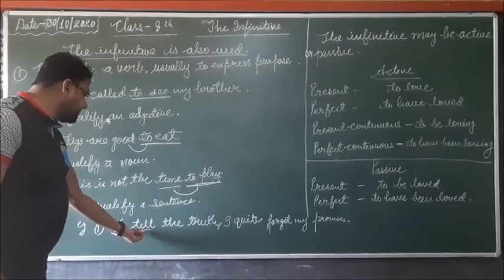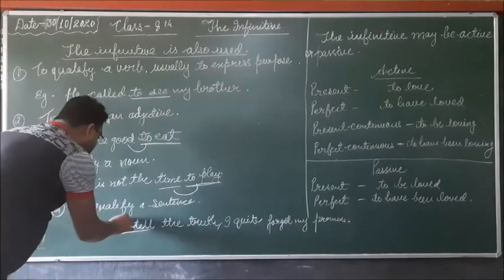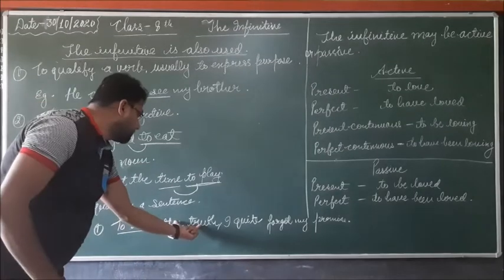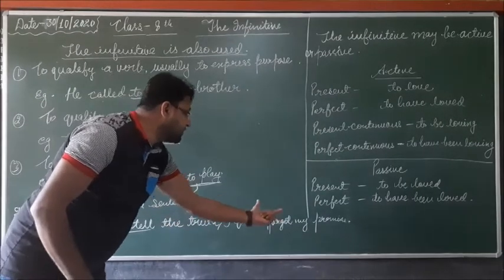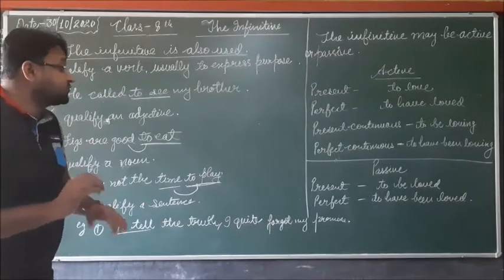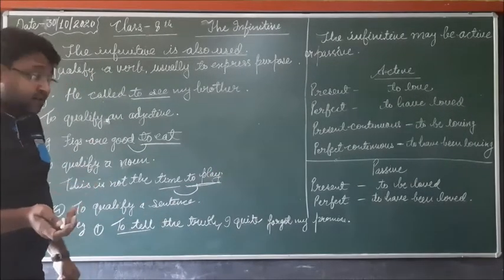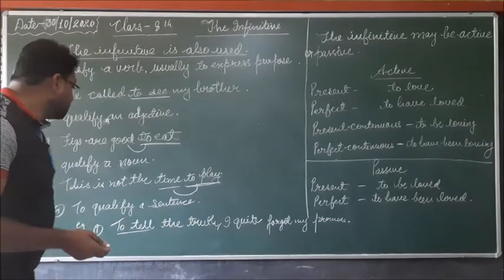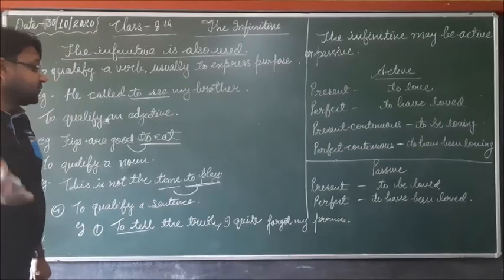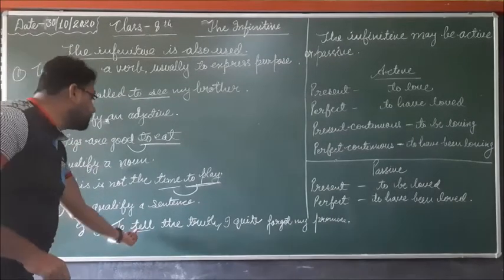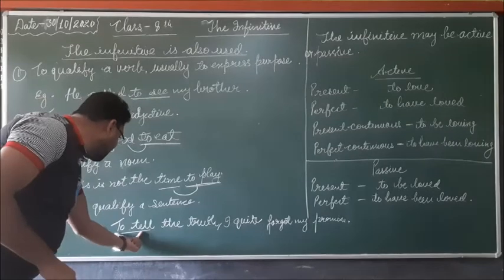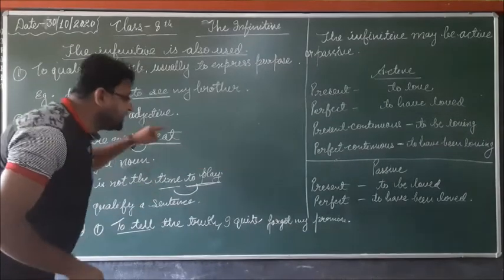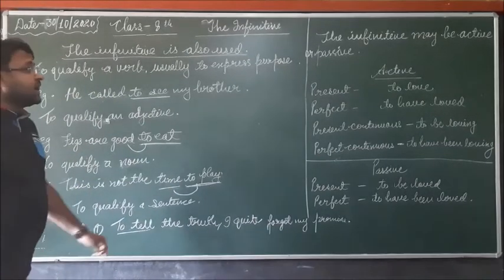So here in this sentence, the infinitive "to tell" qualifies the whole sentence. To tell the truth, I quite forgot my promise. Did I forget my promise to tell the truth? No. So here, "to tell the truth" modifies or qualifies the whole sentence. Why did I forget my promise? To tell the truth.